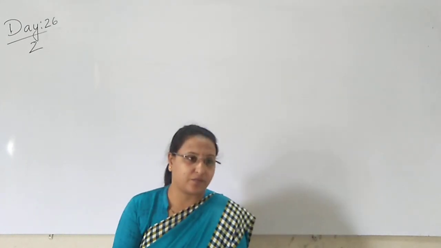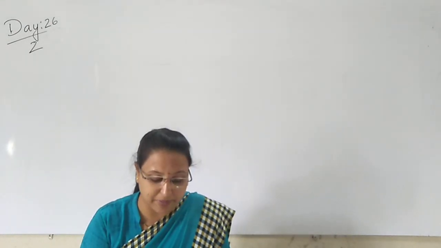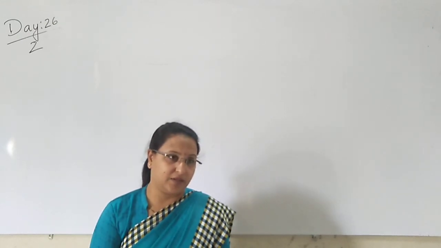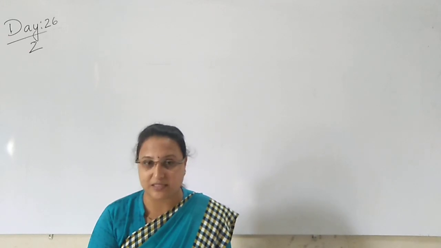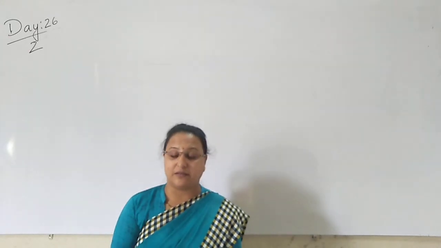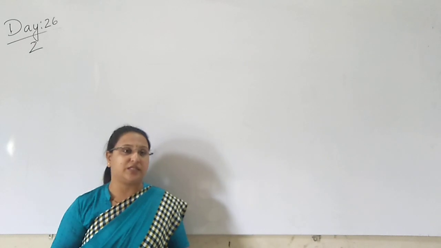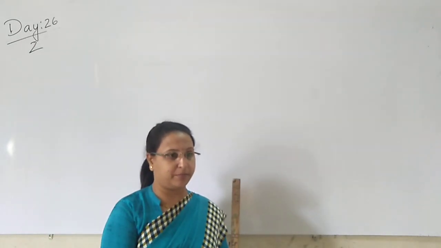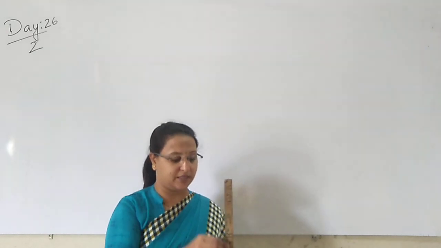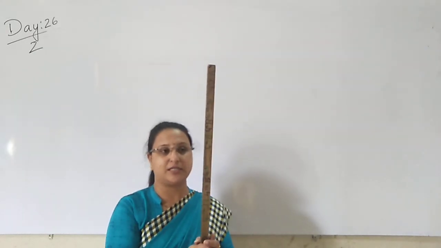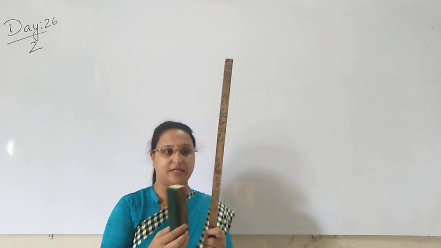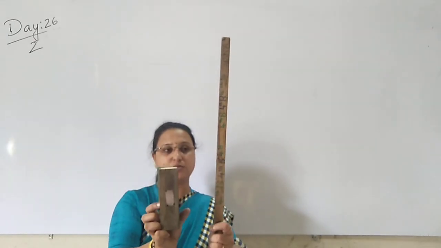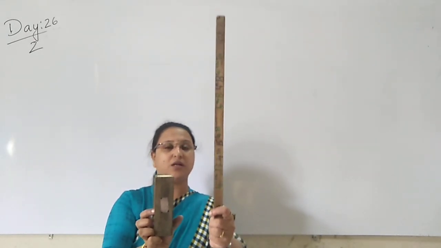Opposites means what? What is opposite? A pair of words that mean the opposite of each other. It is similar, the same pair, but totally opposite of each other. Now think, this stick is very big. Yes, this stick is very big. Yes or no? And this duster is very small. So this is big, this is small. Yes, this is tall, this is short.